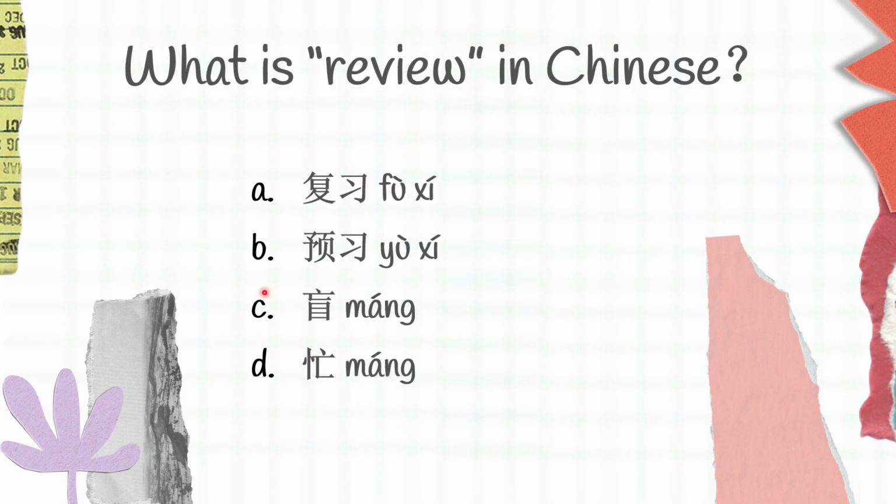The next one, what is review in Chinese? We have A, 复习, B, 预习, C, 忙, D, 忙. I will give you time to think first. 复习 is review, 预习 is preview, 忙 is blind, 忙 is busy. And review in Chinese is A, 复习.